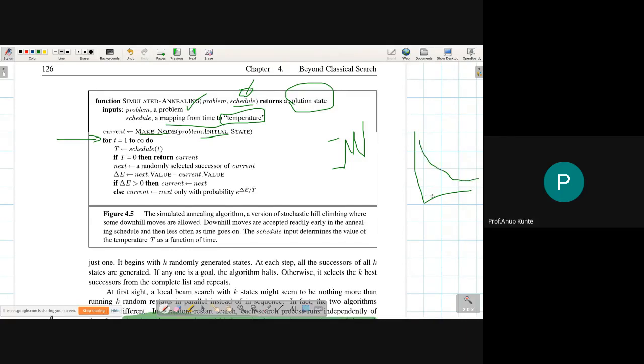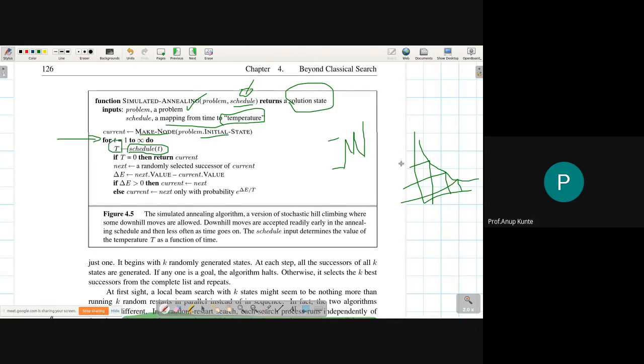Okay, so I'll be taking the value at time small t1, then at time small t2, and at time small t3 of this particular thing. So this is exactly what we see over here. From the schedule, at an instant t, we are accessing a value from the schedule and we are setting that value into a variable capital T.